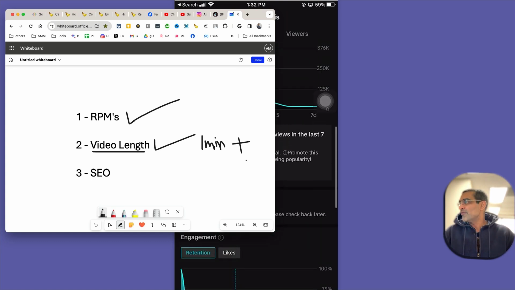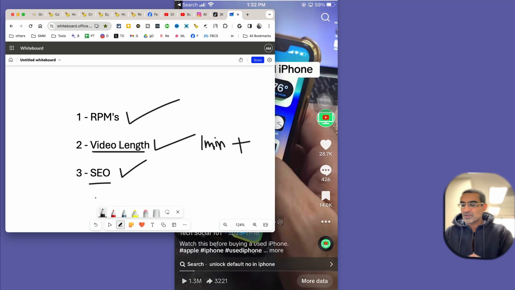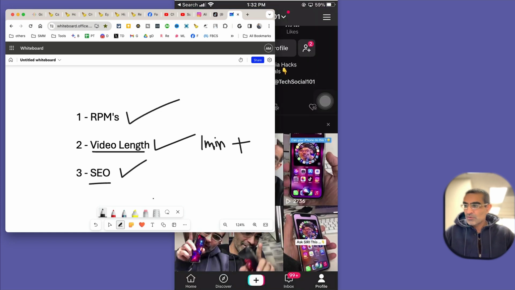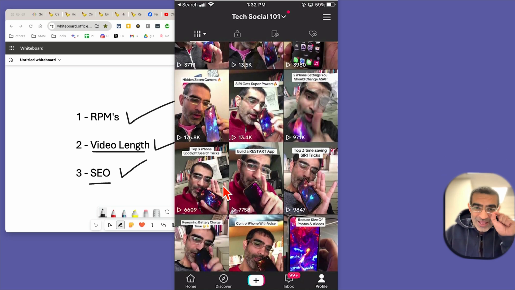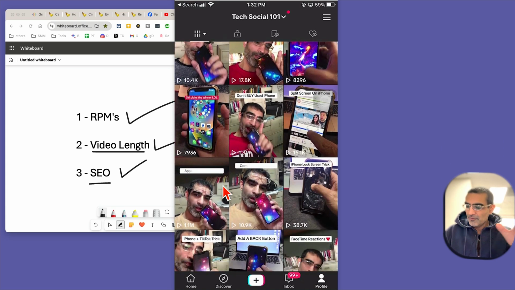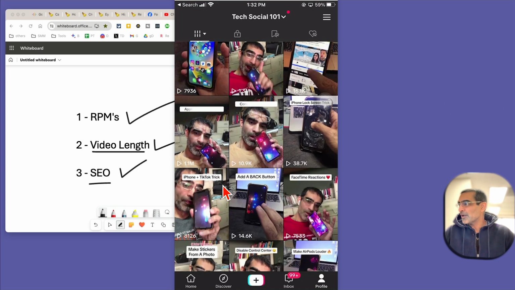Number three, this is super important: SEO. And yes, I'm not talking about Google SEO, I'm not talking about blogs, I'm talking about doing SEO on TikTok if you want to make more money from TikTok Creativity Program Beta.